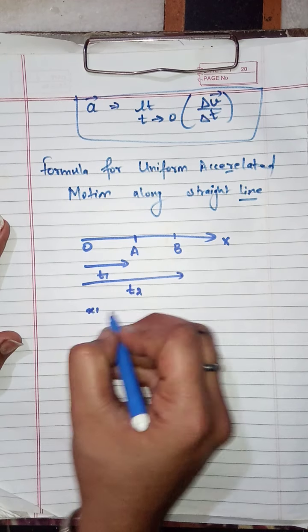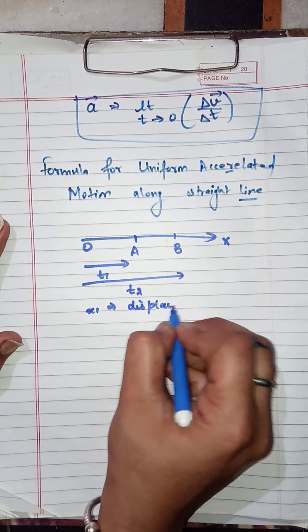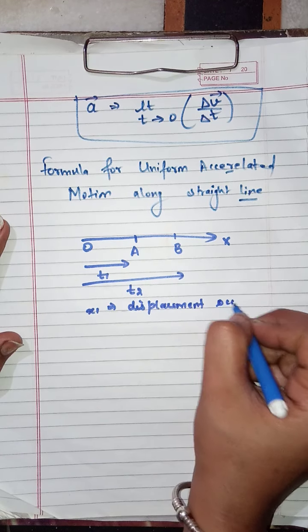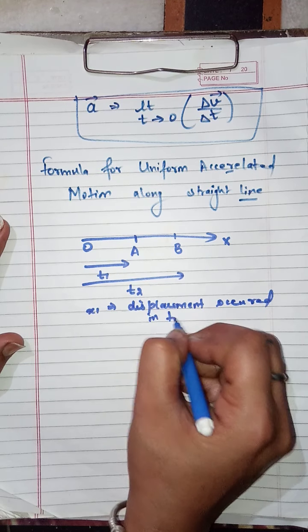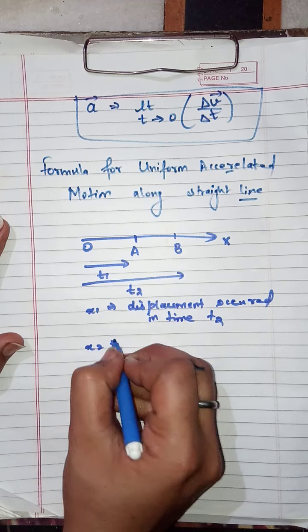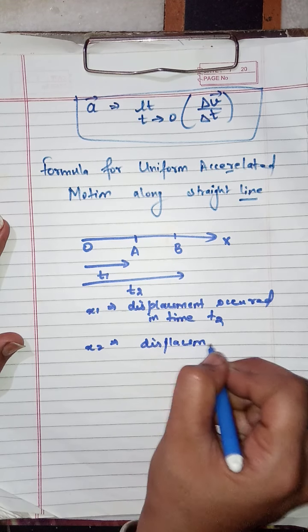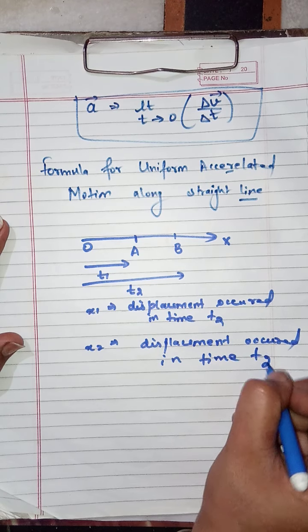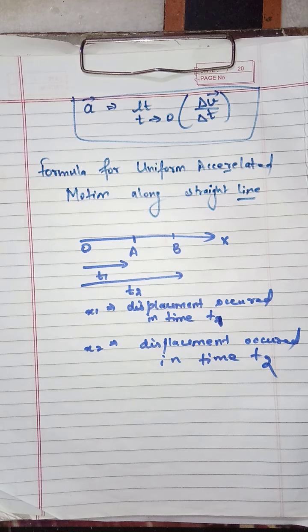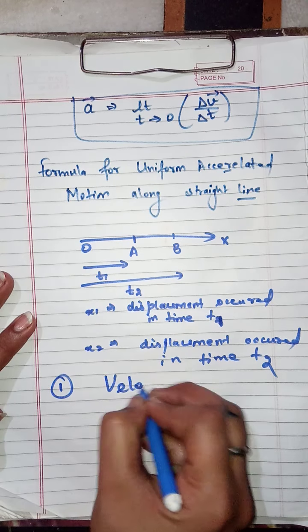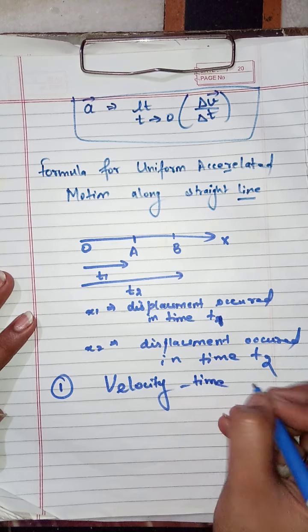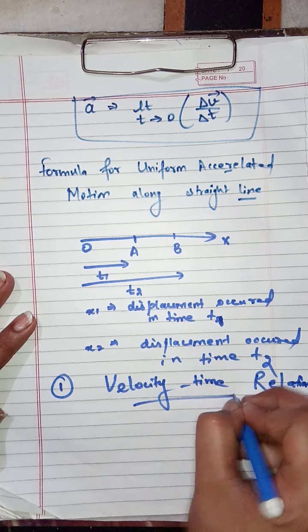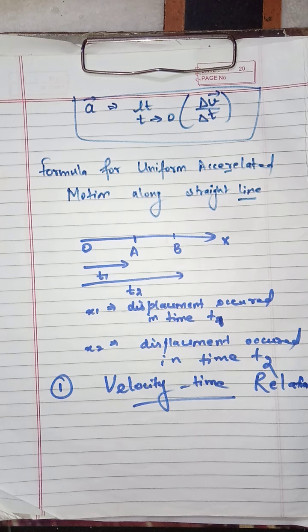And x1 is the displacement covered in time t1, and x2 is similarly the displacement occurred in time t2. This is for time t1, and this is for time t2. Now the first formula is the velocity time relation. This is our first formula.